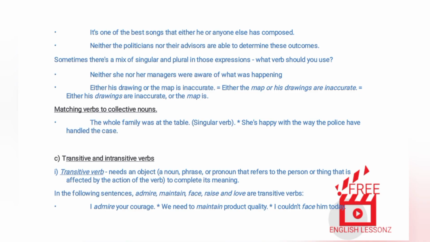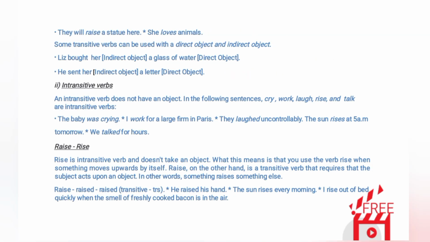In the following sentences, admire, maintain, face, raise and love are transitive verbs. I admire your courage. We need to maintain product quality. I couldn't face him today. They will raise a statue here. She loves animals. Some transitive verbs can be used with a direct object and an indirect object. Liz bought her, indirect object, a glass of water, direct object. He sent her, indirect object, a letter, direct object.